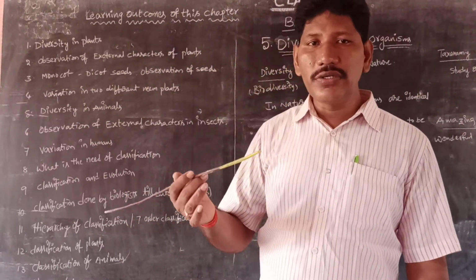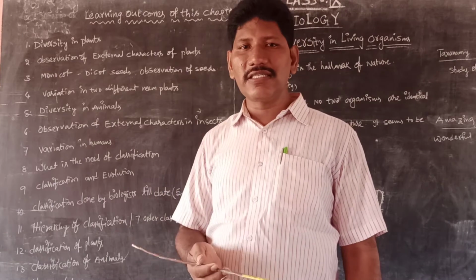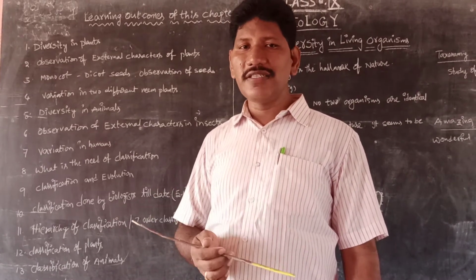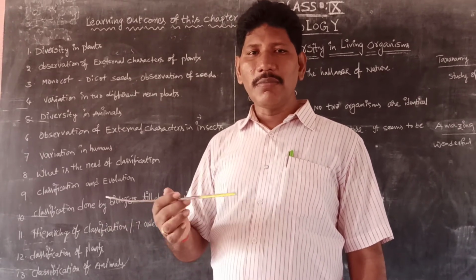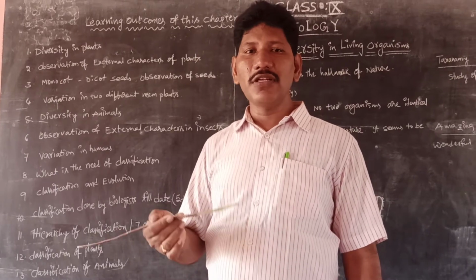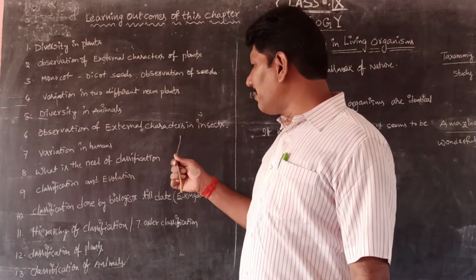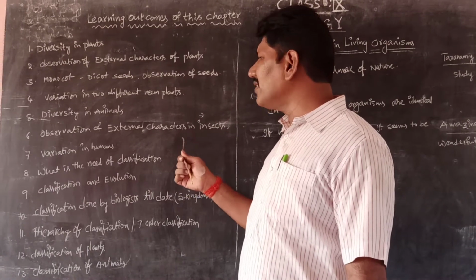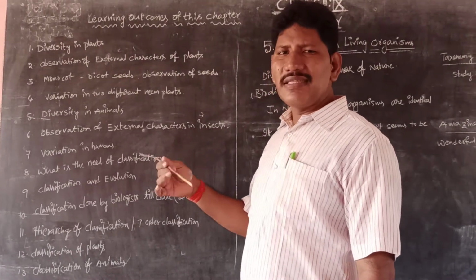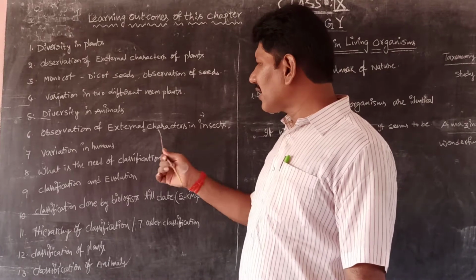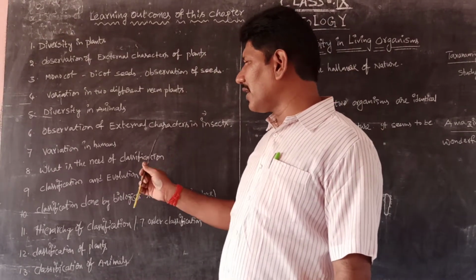When we go to the observation of external characters of the insects, some are having 3 pairs of legs, some are having 4 pairs of legs, some are having 2 pairs of wings, some are having 3 pairs of wings. So based on the wings number or legs number, we are having centipedes and millipedes. Like this we can observe different characters based on the external characters.